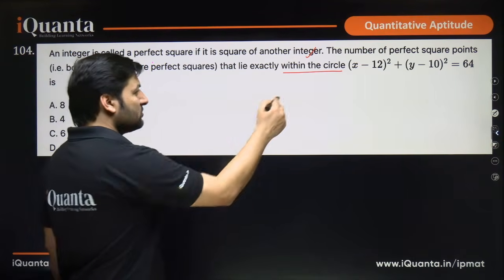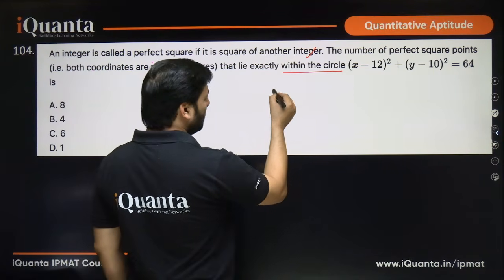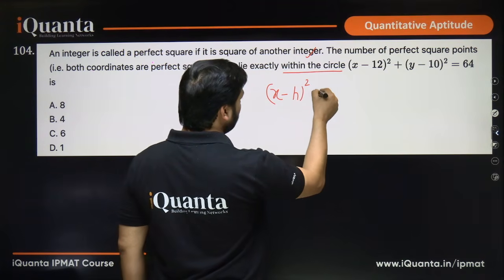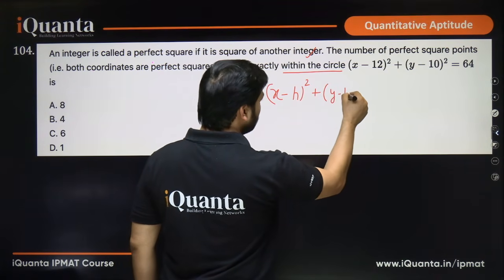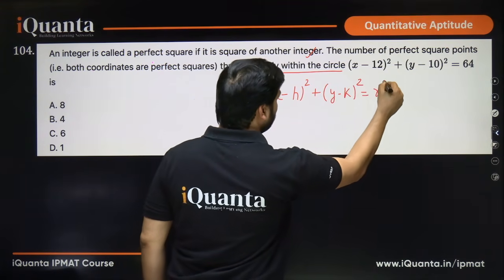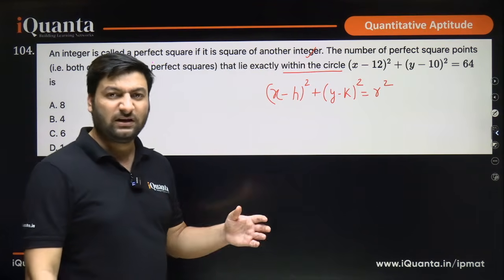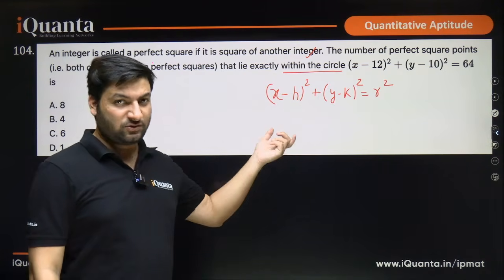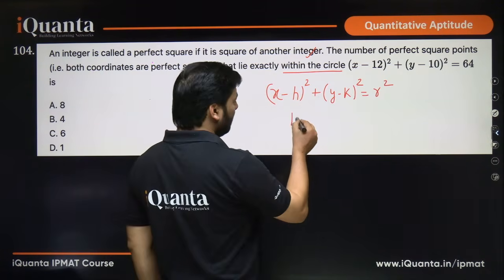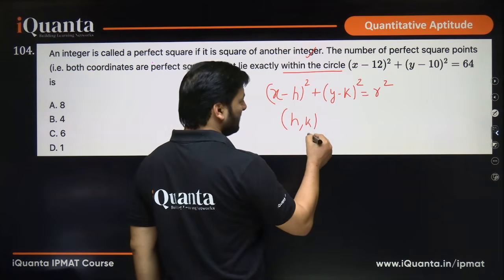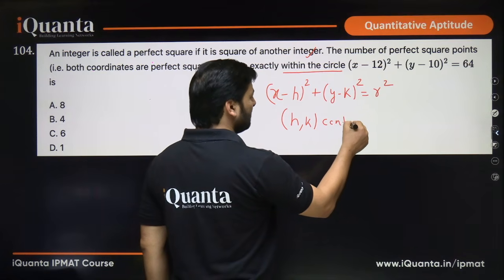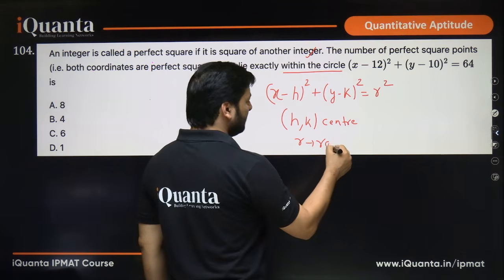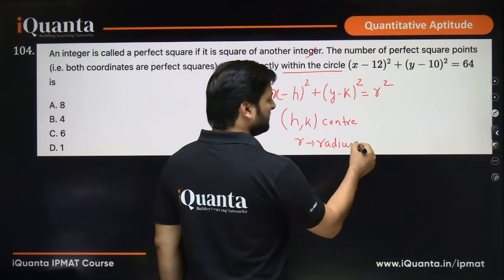You all know that the general equation of a circle is (x minus h) square plus (y minus k) square equal to r square. I hope all of you know this because it's very important. If you're writing IPMAT Indore, the equation of lines and circles should be clear to you. Here h comma k are the coordinates of the center of the circle, and r is the radius.